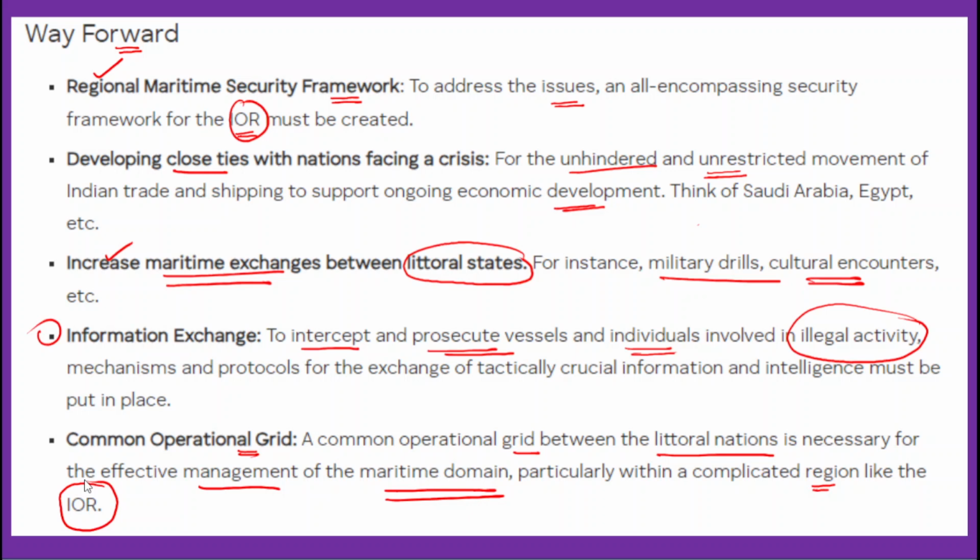So these are the measures that should be taken to ensure maritime security. For a country like India with a huge maritime space, it is very important that India maintains proper maritime security protocols in place. For example, India would have avoided the terrorist attack in Mumbai if we had a proper and robust maritime space. Therefore, in this context, the key focus will be on strengthening and enhancing maritime security and protecting the maritime space.